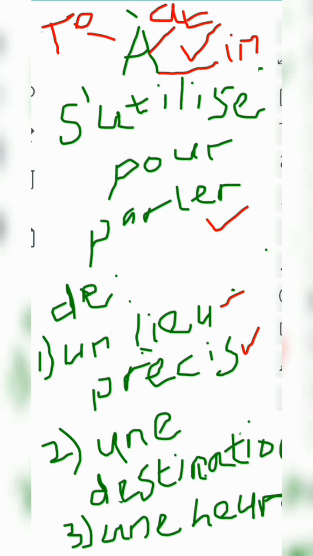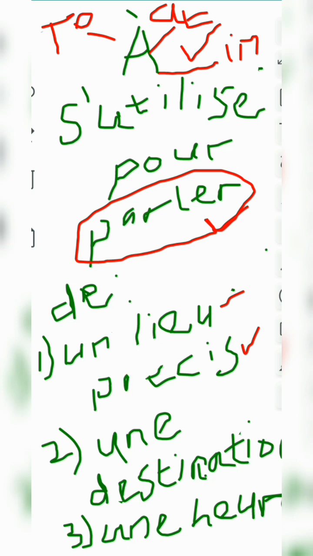And now, what do we use à for? We use à to talk about. Parler means to talk about. So we can use it to talk about a precise place, a particular place, un lieu précis.